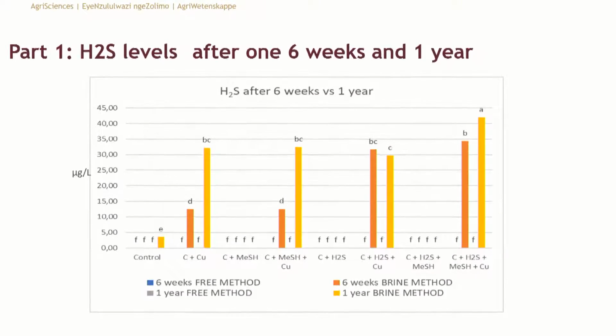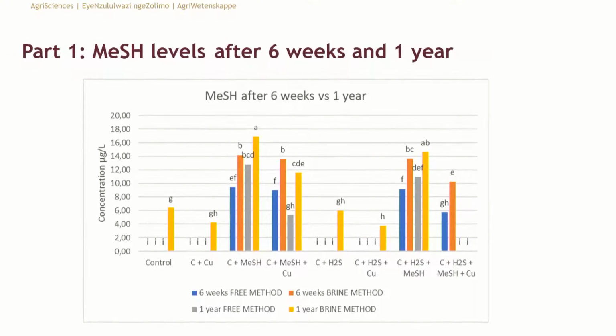But remember, when this bound H2S becomes free later on, this could perhaps contribute to this reductive aroma increasing after extensive bottle maturation. So at this stage, although we saw increases in H2S, the panel couldn't detect it because it's probably still bound in this wine. Then the methanethiol was also higher after 6 weeks in certain treatments where the panel could clearly distinguish it. I'm not going to talk too much about this, but you can see where certain copper treatments were added, we still found quite significant levels of methanethiol, even free methanethiol, in these wines.